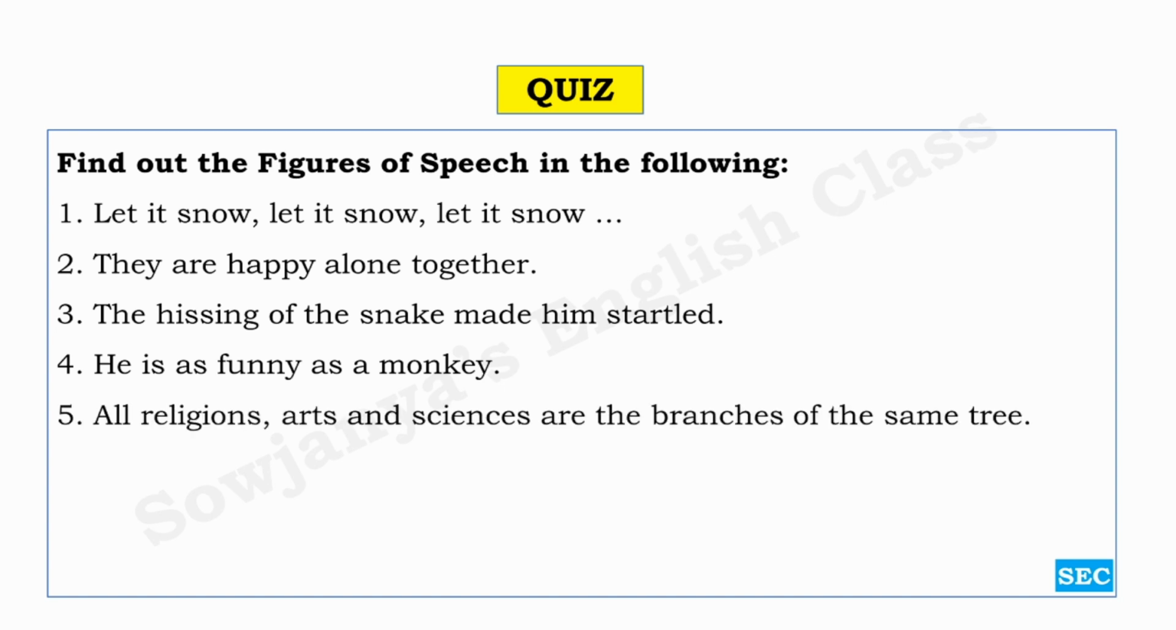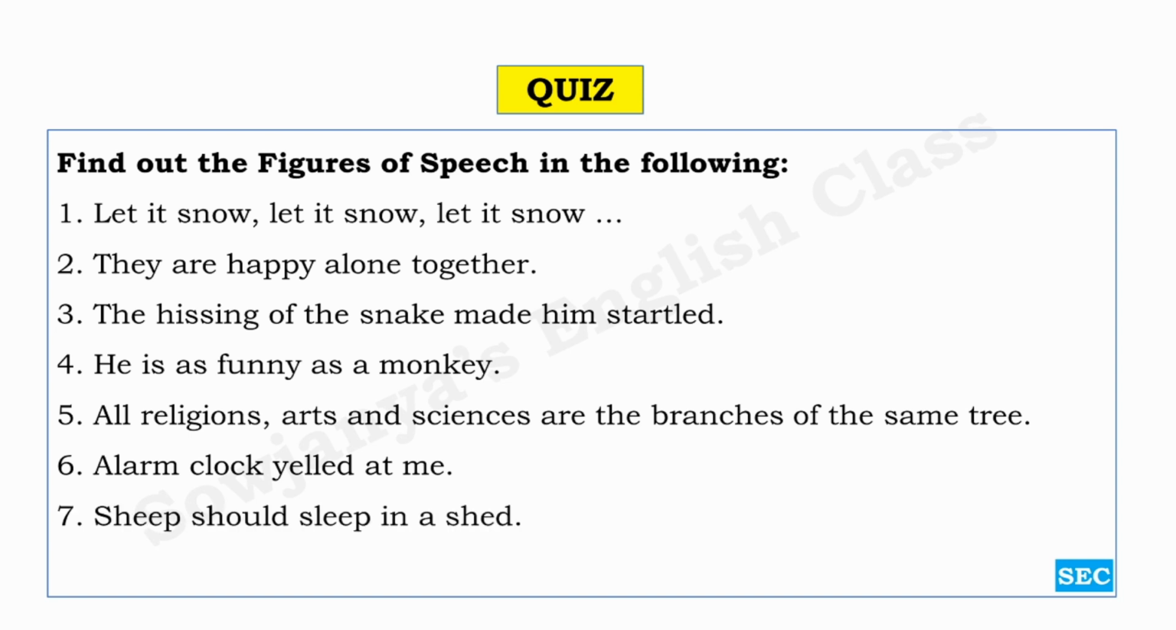All religions, arts and sciences are the branches of the same tree. Famous quotation by Einstein. Alarm clock yelled at me. Sheep should sleep in a shed. Her hair is softer than silk. So these are the 8 sentences for our 8 figures of speech. Decide which is what. Okay, so this is about our figures of speech lesson.